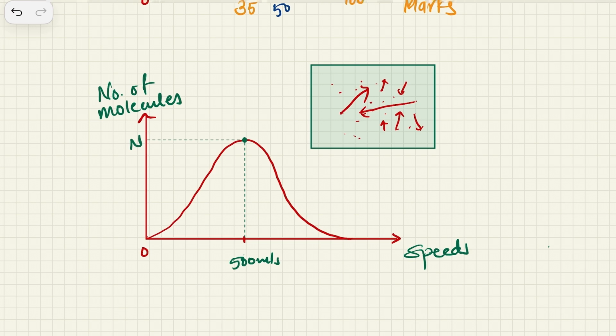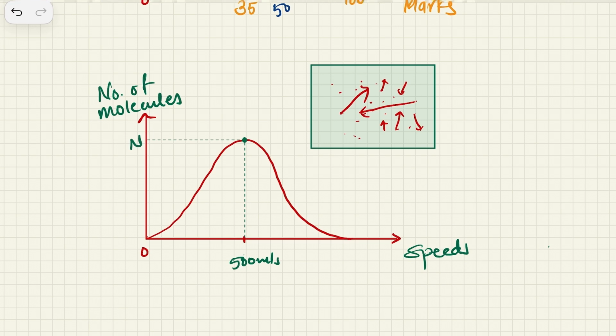Now, if you see, I have plotted number of molecules on the y-axis and the speeds on the x-axis. Let's suppose this gas in which the maximum number of molecules, which is n, are moving at 500 meters per second. But this does not mean that all the molecules have 500 meters per second speed.